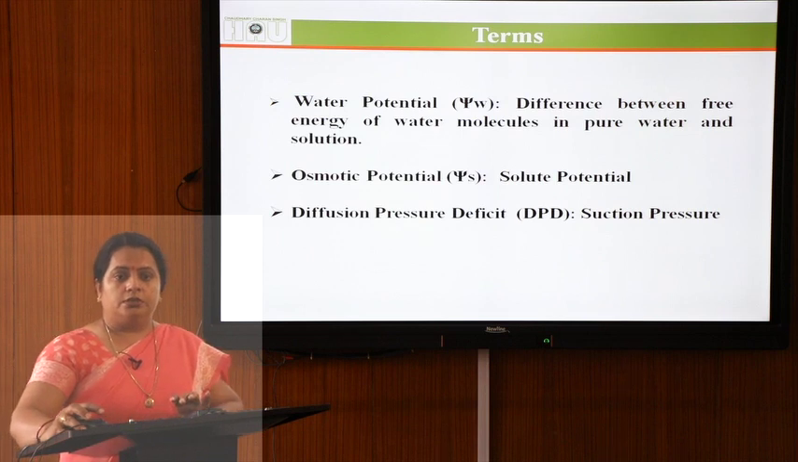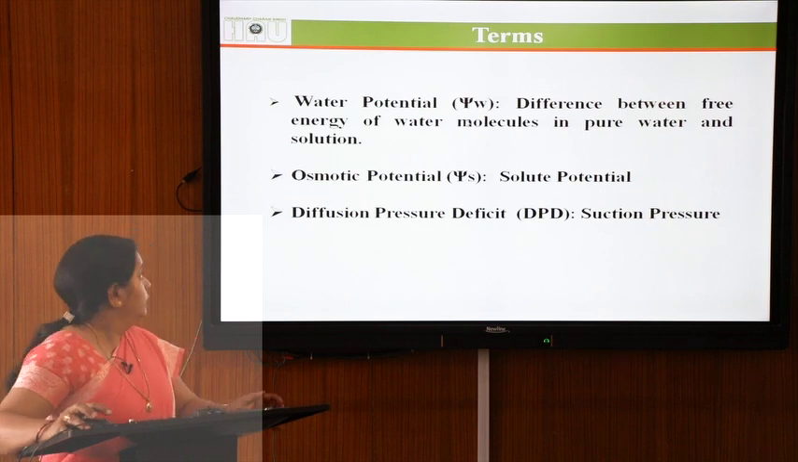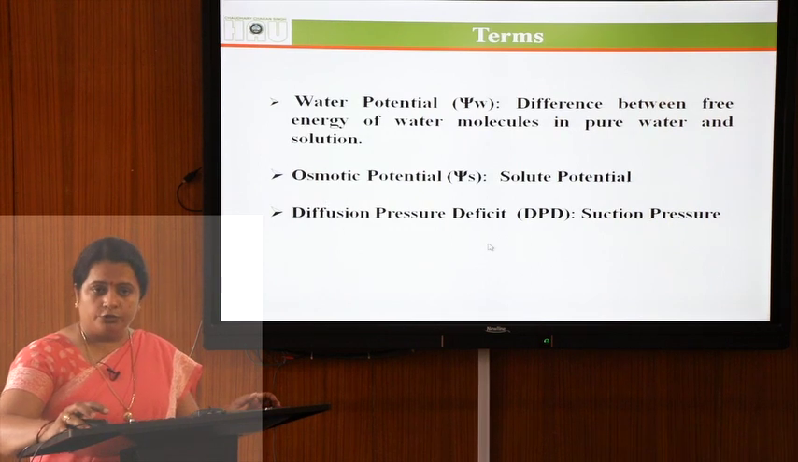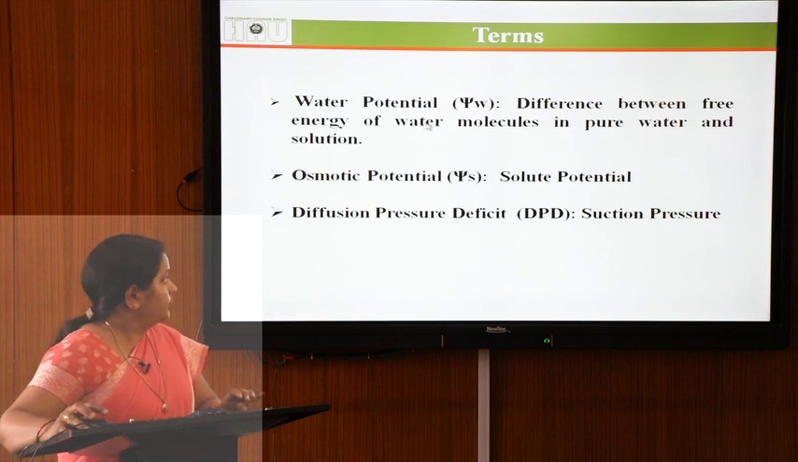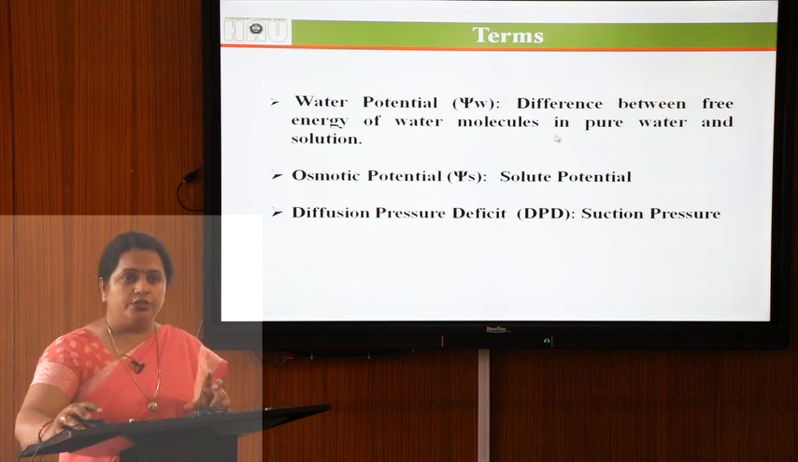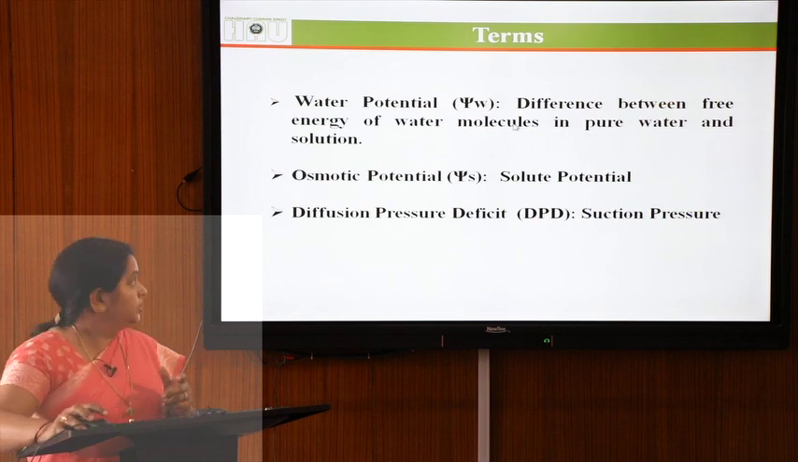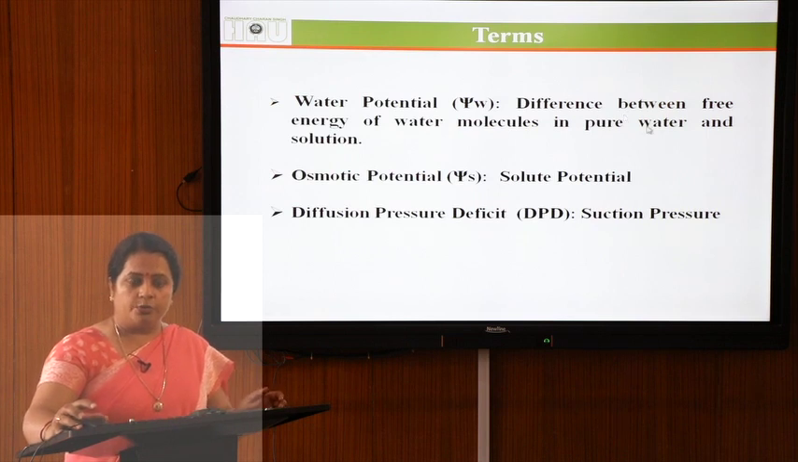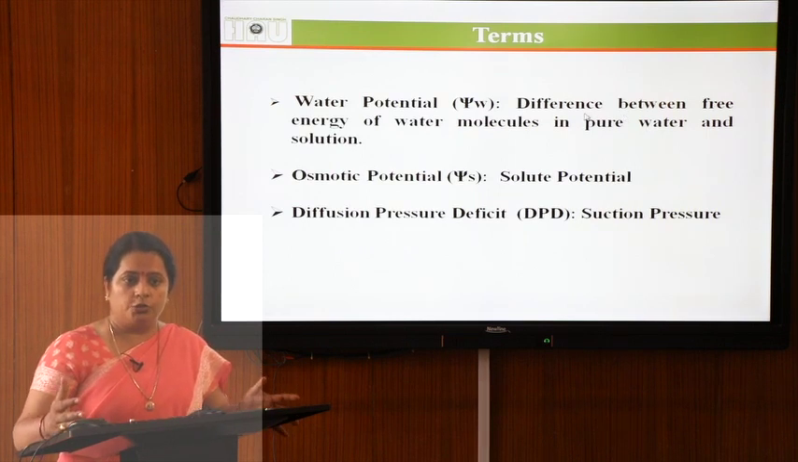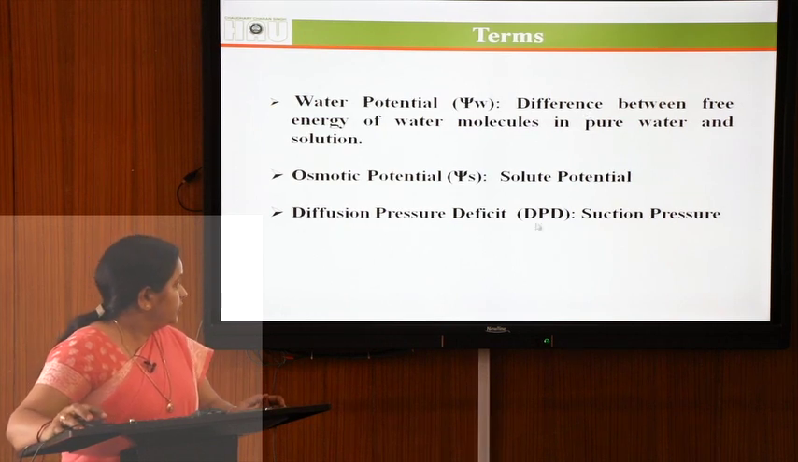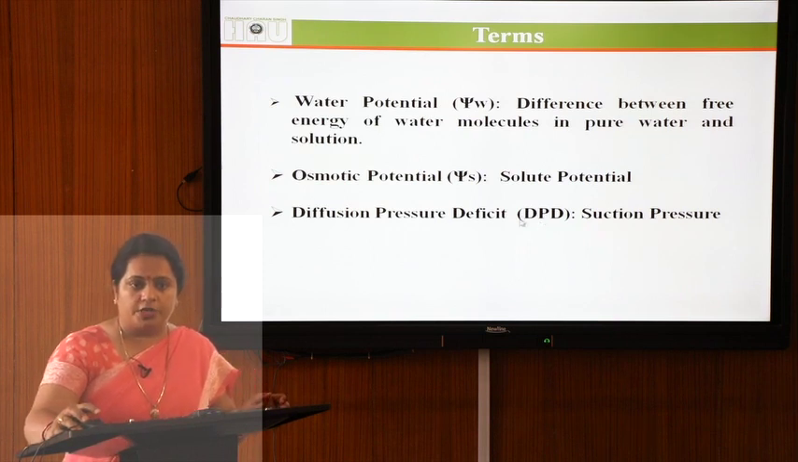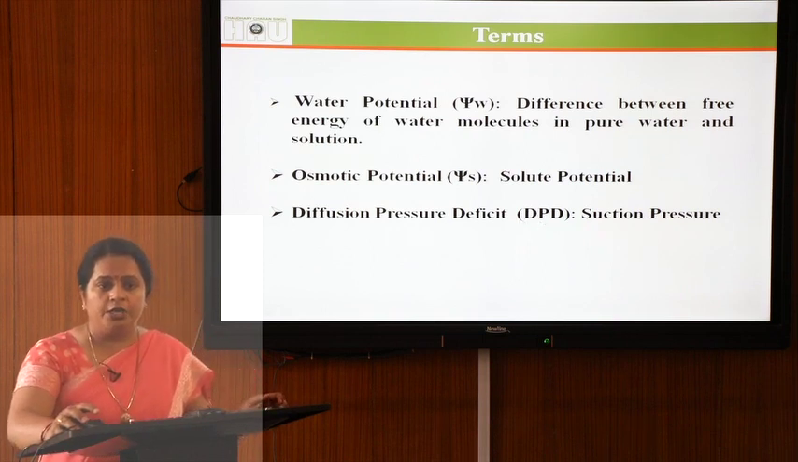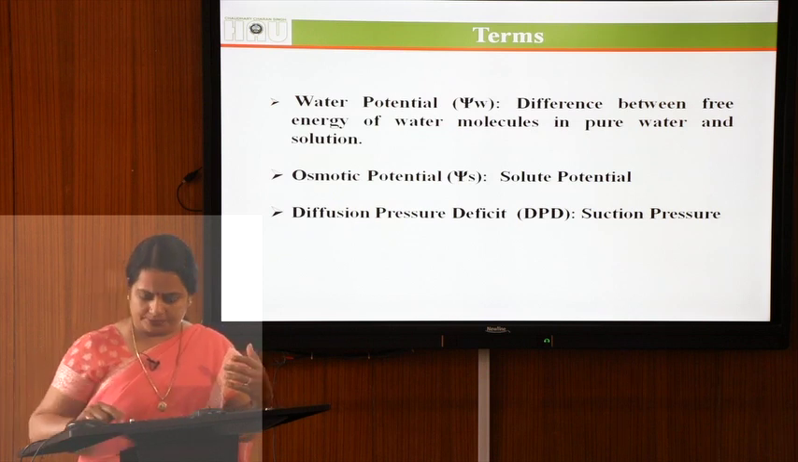Before going to the detailed mechanism of stomatal transpiration, we should know a few terms, that is water potential, osmotic potential and diffusion pressure deficit. So, first is the water potential, that is the difference between the free energy of the water molecules in pure water and the solution. Osmotic potential means the concentration of the solute molecules, and it is also known as the solute potential. Whereas the diffusion pressure deficit is also known as the suction pressure. It is used to know the ability of the cells to absorb water.